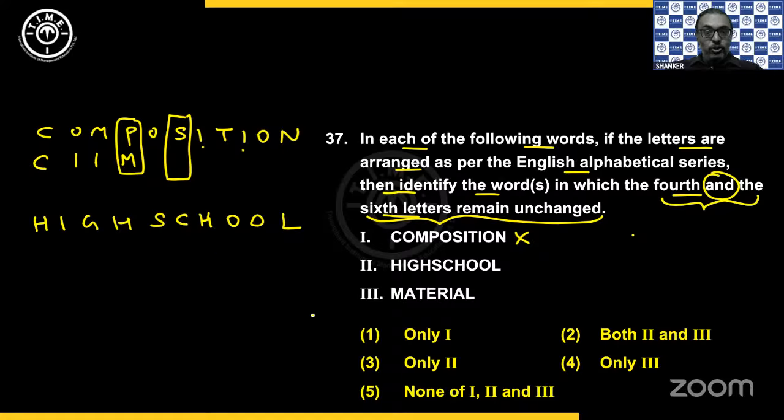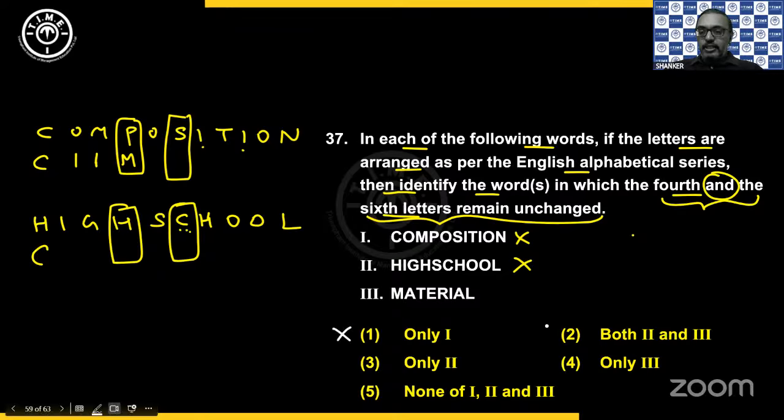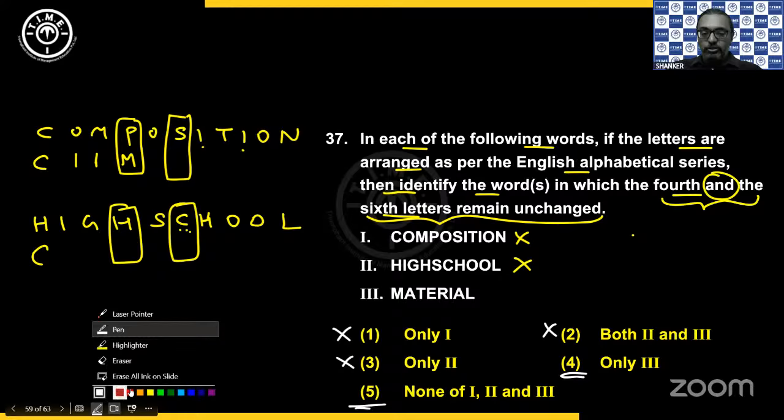Okay. So now when I take high school, again, fourth and sixth should match. Then obviously sixth letter is C, but C comes first. There is no other C anywhere. Then 2 is also ruled out. Correct. So I can for now rule out first option, then second option, third option. Right now, fourth and fifth can be available. So I need to check the third one also here.